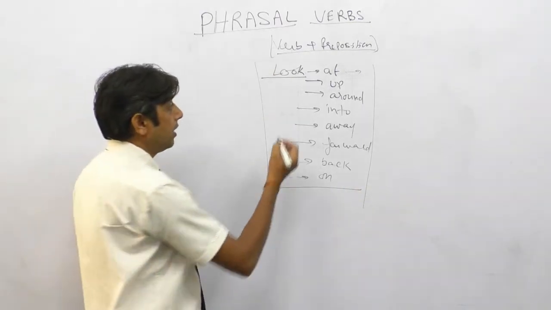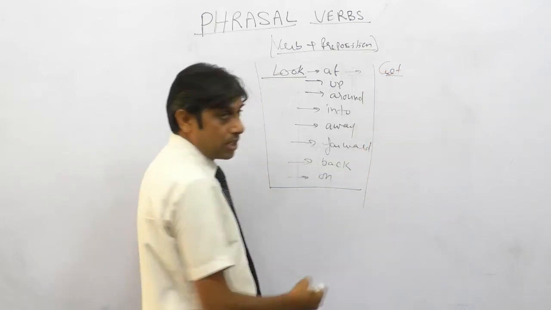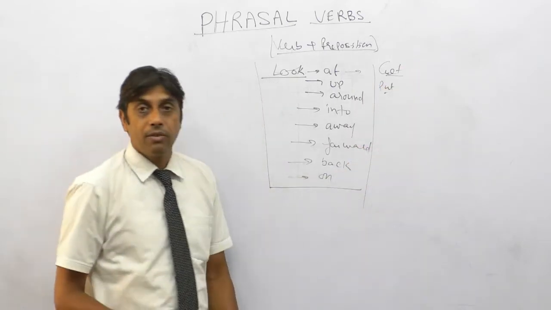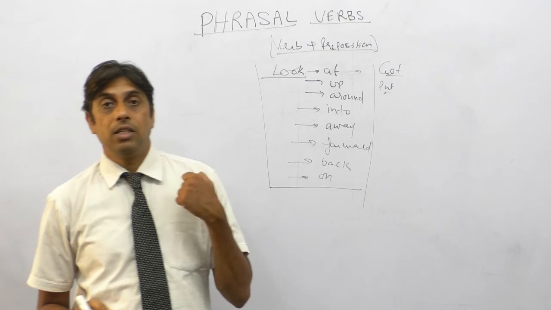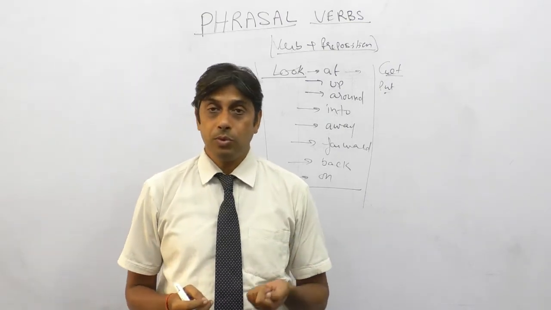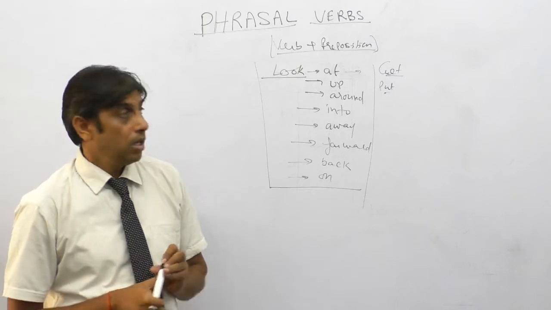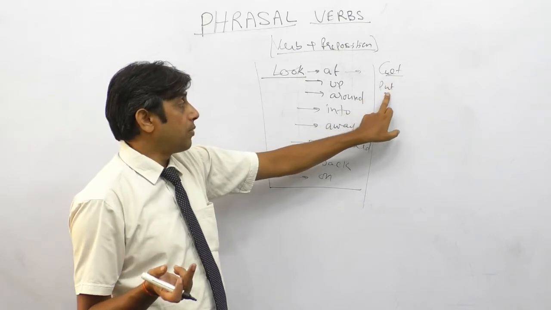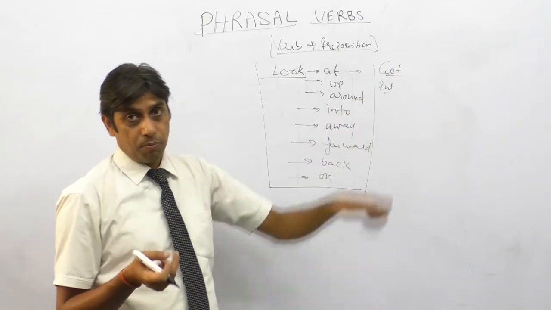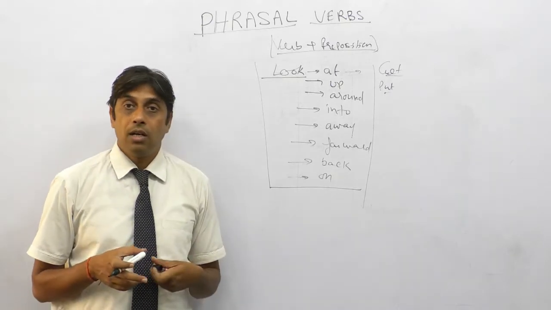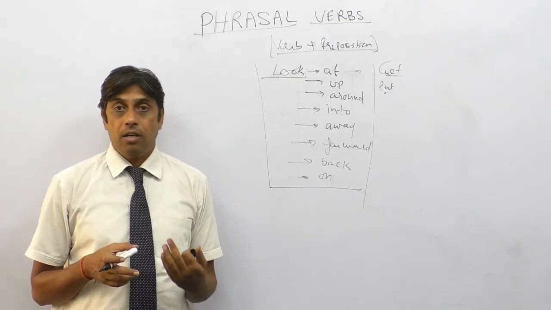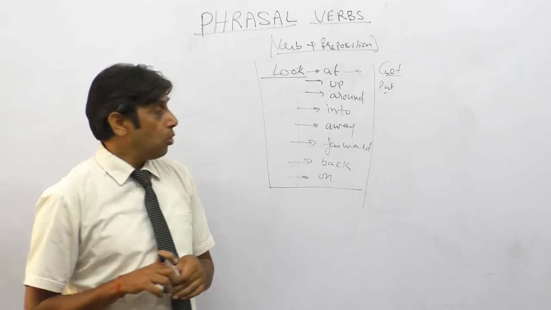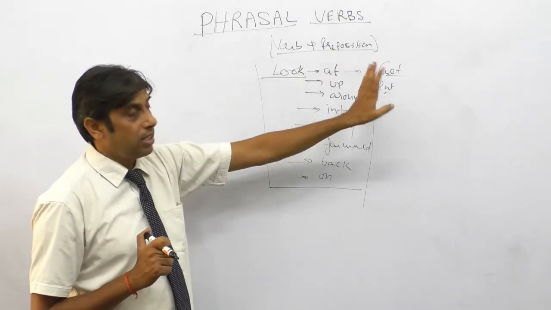We may have phrasal verbs with get. So you can make a list of phrasal verbs with get, and a list with put. With get, we have get up, get on, get in, get into, and get around. In this way, we can make phrasal verbs with put as well: put up, put in, put down, or put back. So we can add those prepositions with these verbs.